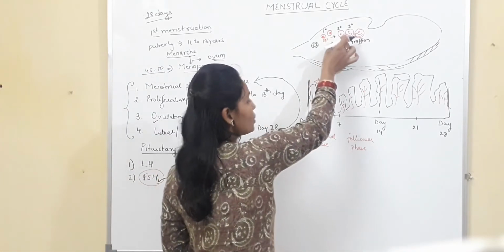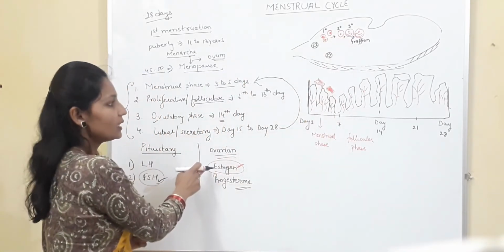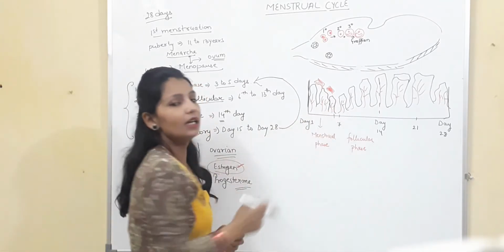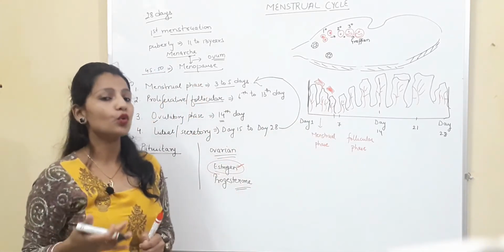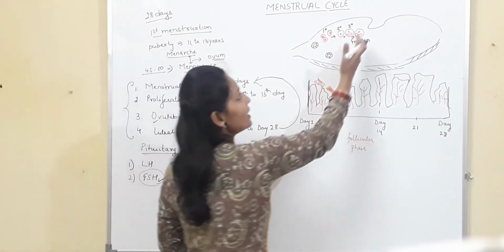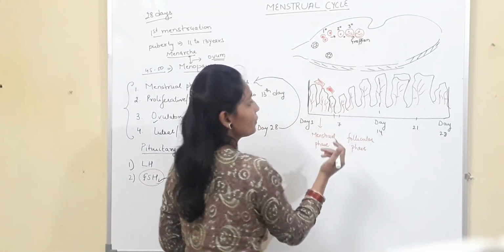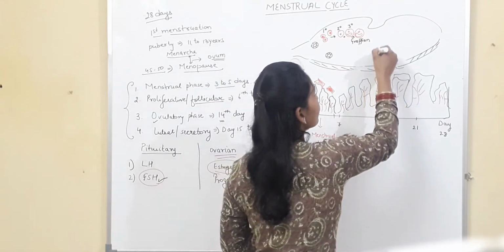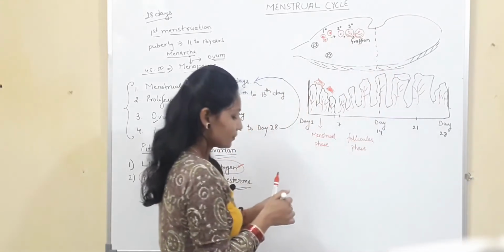And these follicles then release estrogen. This estrogen will help in the growth of the lining of the uterus. Now this is till day 13. Now what will happen on day 14? So this is day 14.